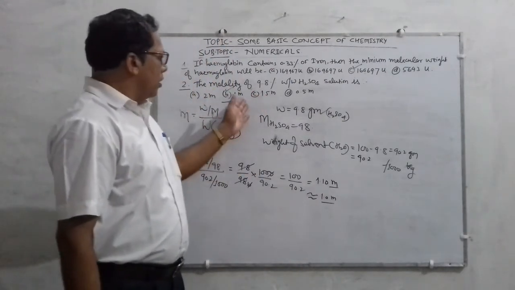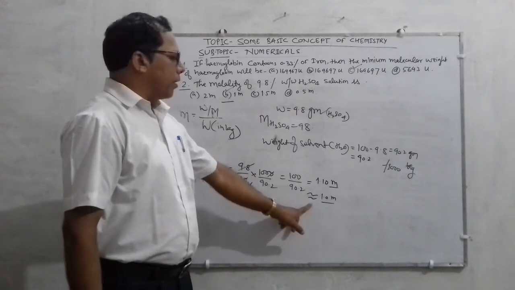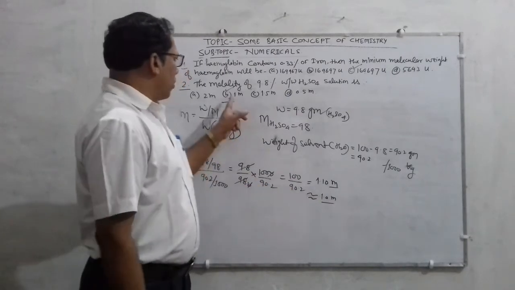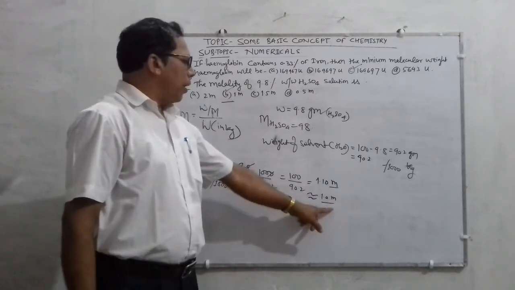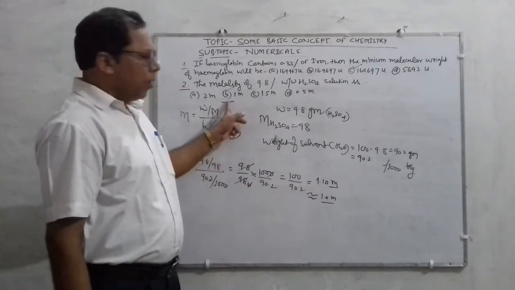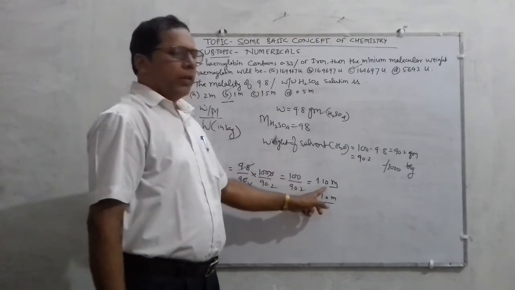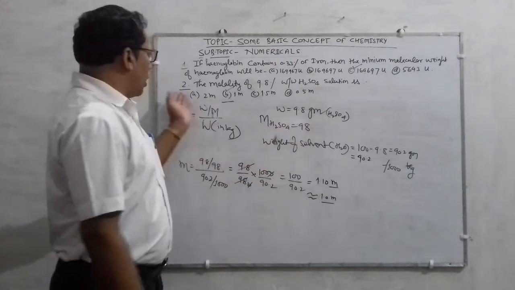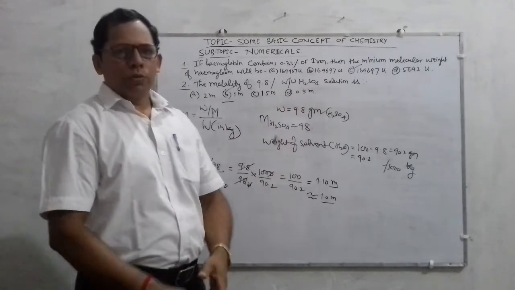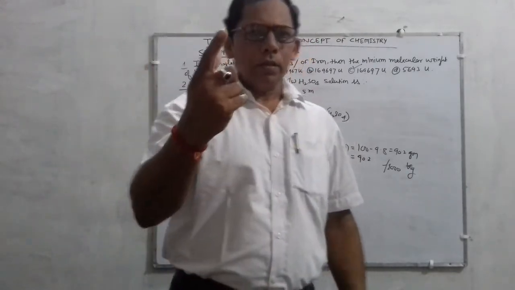So in that case, you have to take the approximate value. Here 1 m is there, so 1.0 may be it, but the correct answer will be 1.10. And if you put no option is correct, you should get maximum marks.